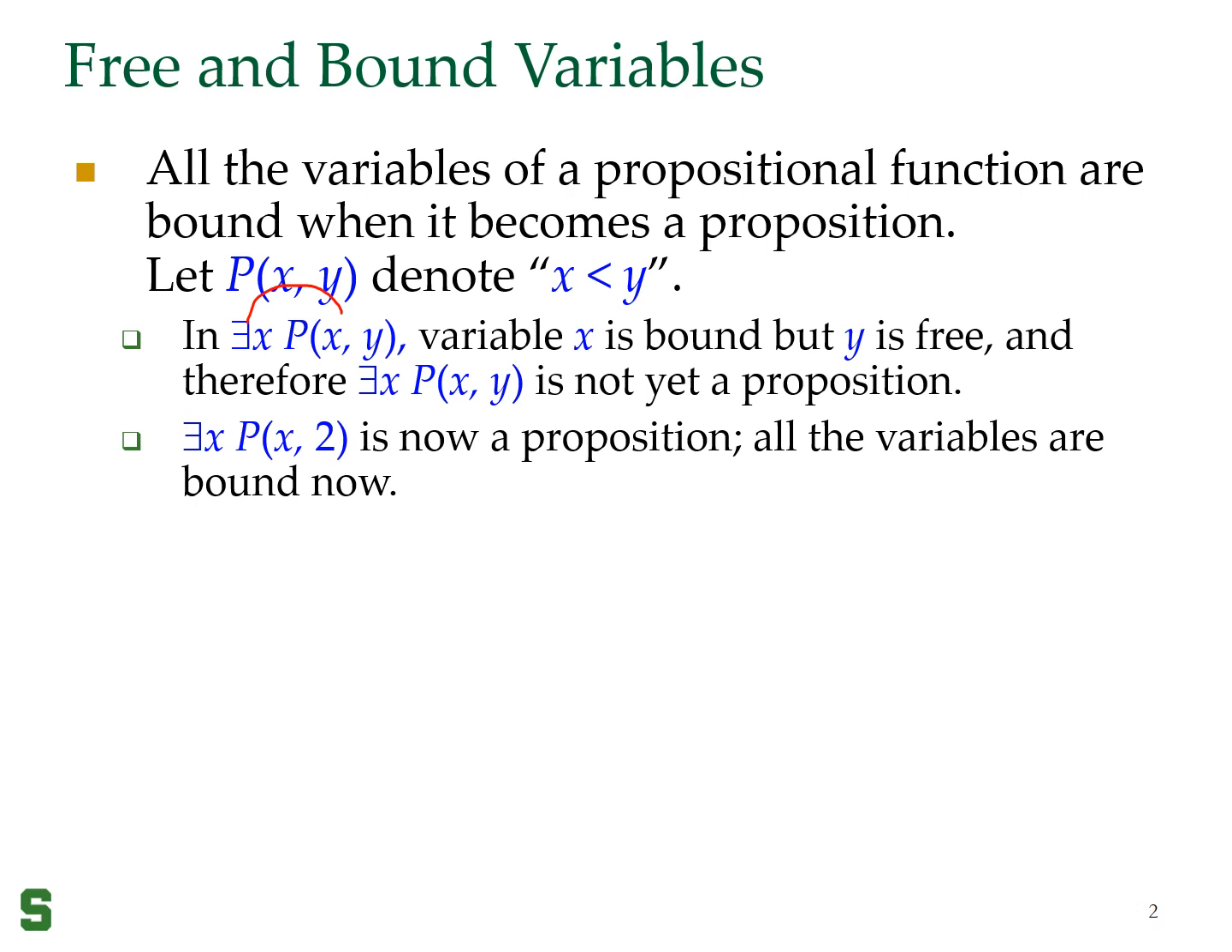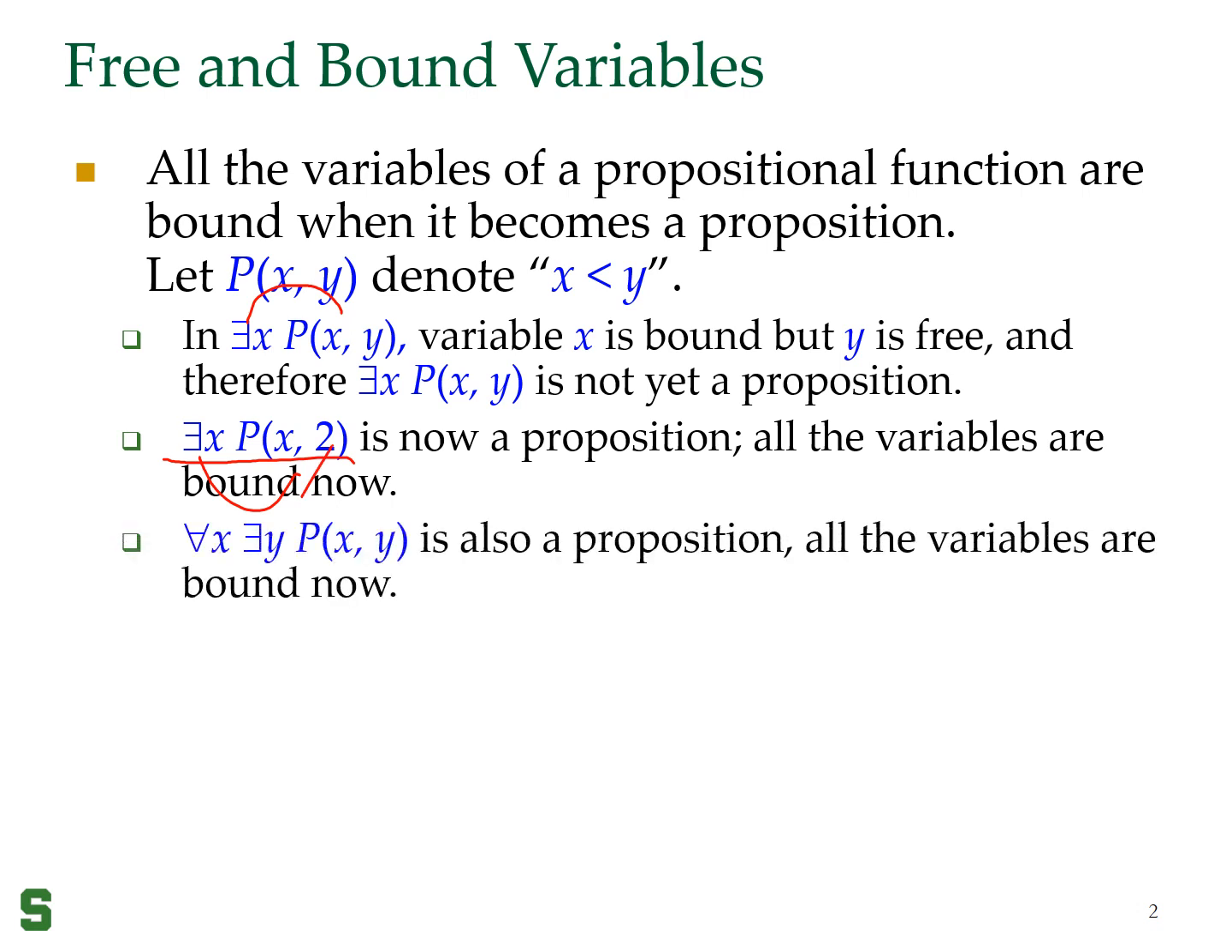If I say there exists x P(x, 2), now this is a proposition because all the variables are bound. x is bound over here and y is assigned the value 2. I could also create another proposition that says for all x there exists y P(x, y). x is bound to this, y is bound to this.